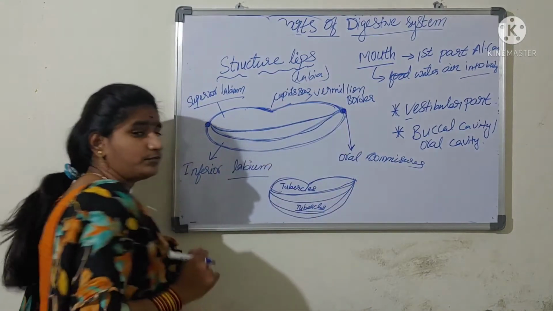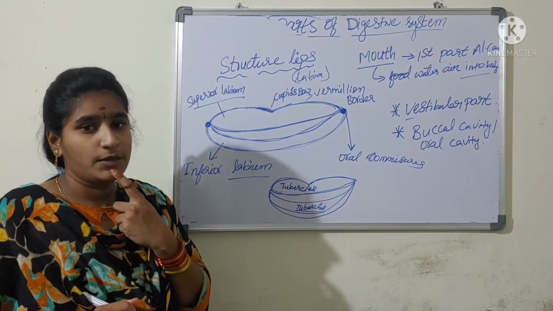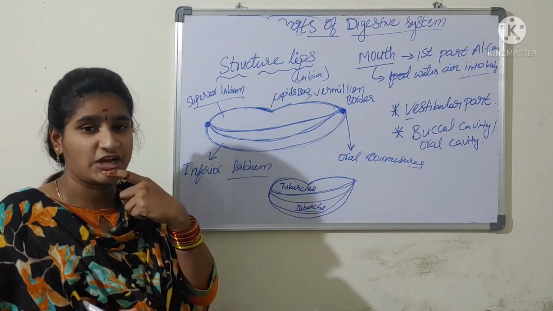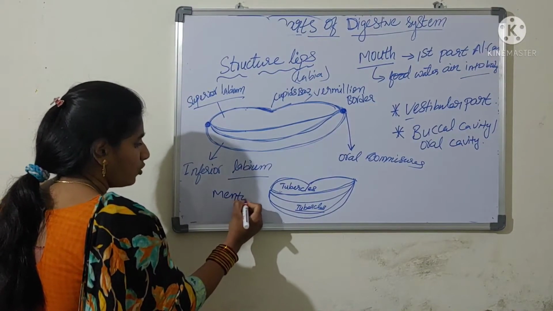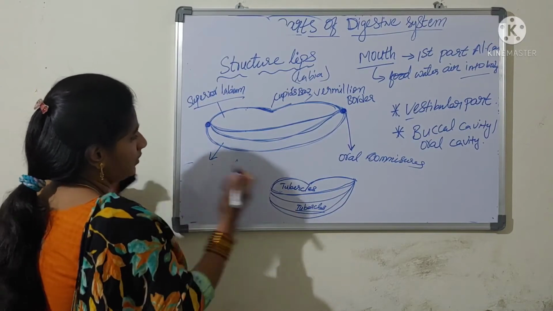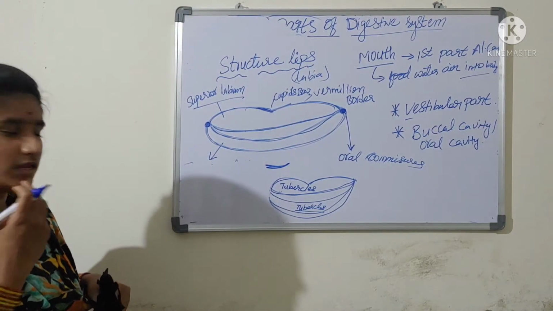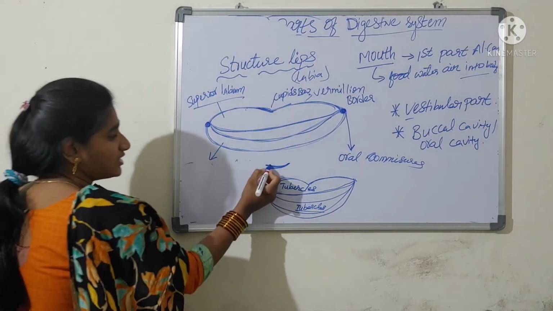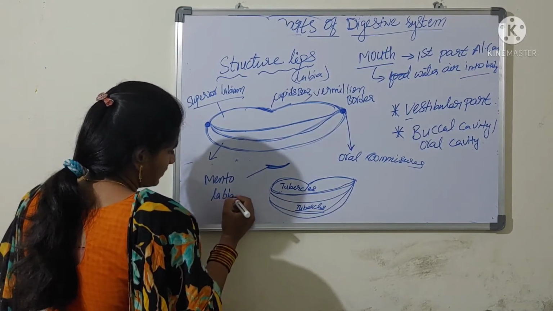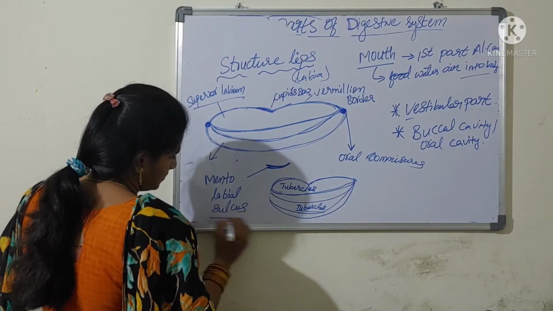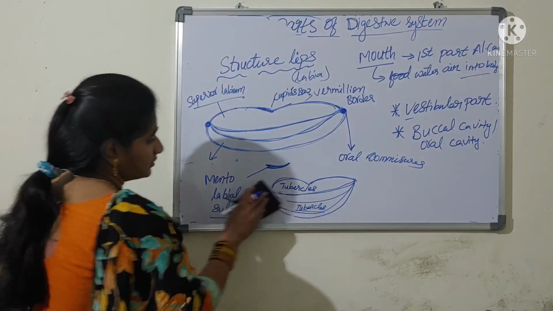Here below the lower lip, you can see a small depression like a sulcus. We call it the mentolabial sulcus. Here you will have the small depression below the lower lip. We call it the mentolabial sulcus. So this is about the structure of the lip.